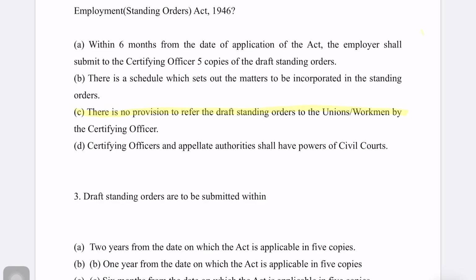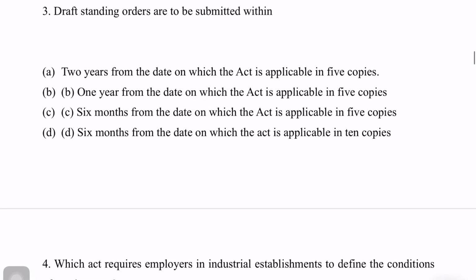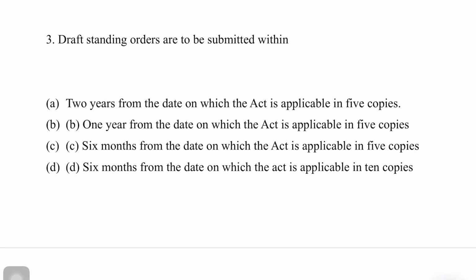Next, which of the following statements is not true regarding Industrial Employment Standing Orders Act 1946? Again, the answer is C. There is no provision to refer the draft standing orders to union workmen by the certifying officer. Next question.